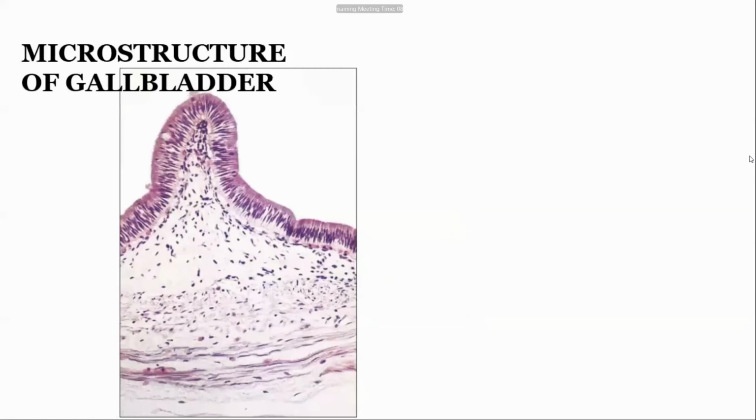So, microstructure of the gallbladder, or microanatomy of the gallbladder, or histology of the gallbladder, same thing. This is the epithelial lining of the gallbladder. What is the epithelium of the gallbladder? What is the name of the epithelium present in the gallbladder? Simple columnar epithelium. Very good. So the epithelium of the gallbladder is the simple columnar epithelium.